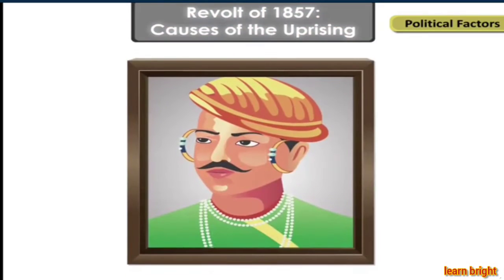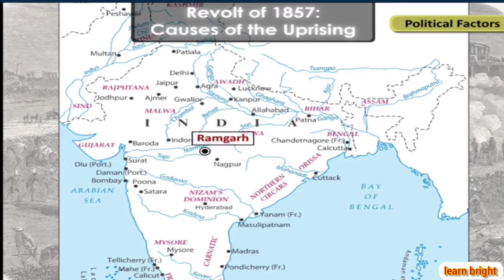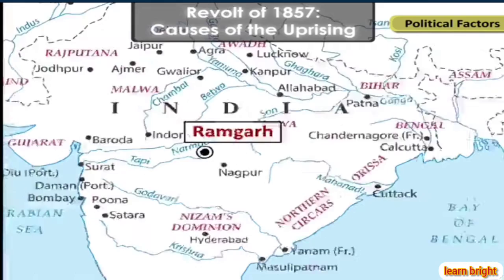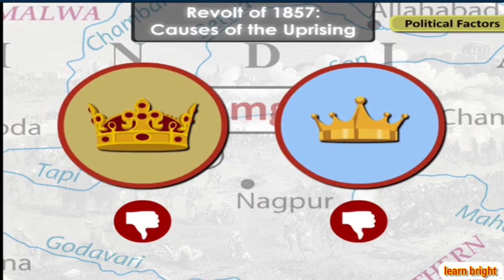Nana Sahib, the adopted son of the Maratha Peshwa Baji Rao II, was denied pension by the English East India Company and forced to leave his base at Pune and shift to Kanpur. Not only did the British declare the ruler of Ramgarh in the Mandla region of Madhya Pradesh unfit to rule, they also refused to recognize the Queen, Rani Avantibai Lodhi, as the next legitimate ruler.